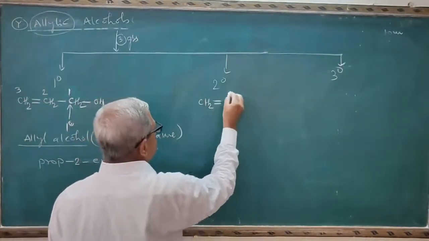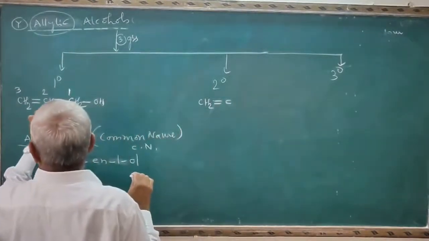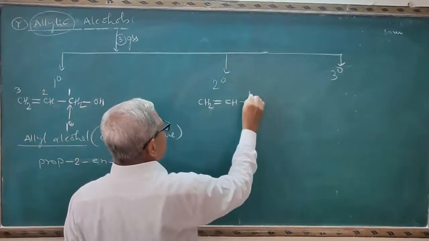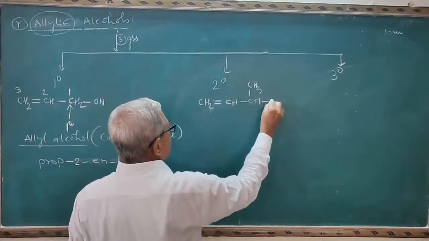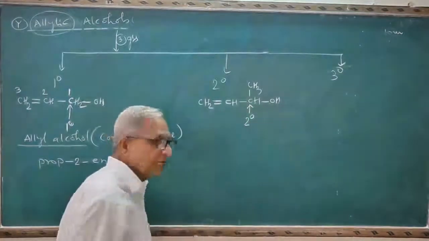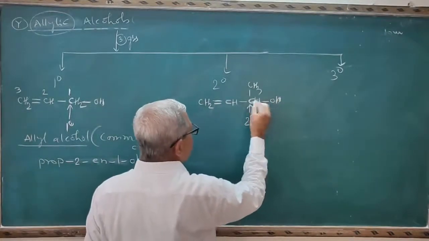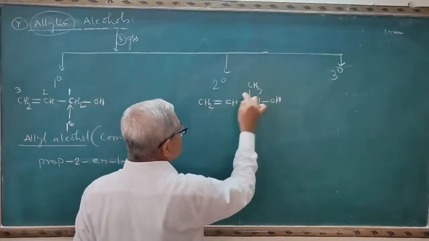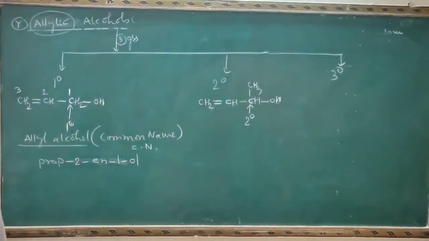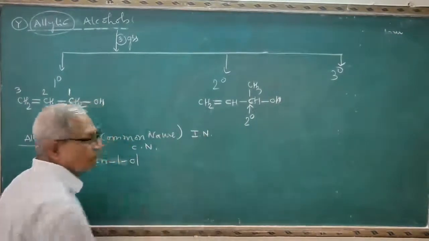CH2 double bond CH, CH, CH3, OH. And see the type of this alcohol, the carbon atom is secondary. Because the OH group is attached to the carbon atom, which is attached to 2 carbon atoms, therefore it is a secondary alcohol. And see the IUPAC name of this one.